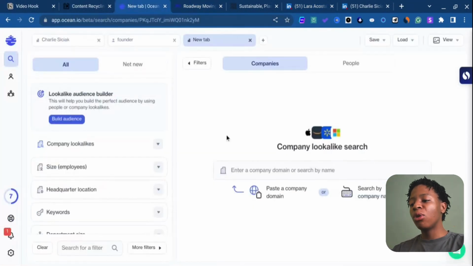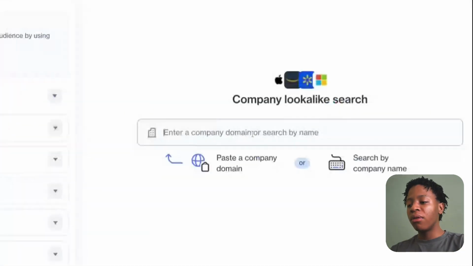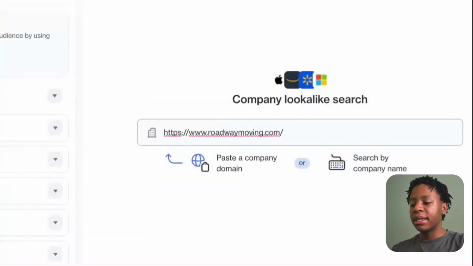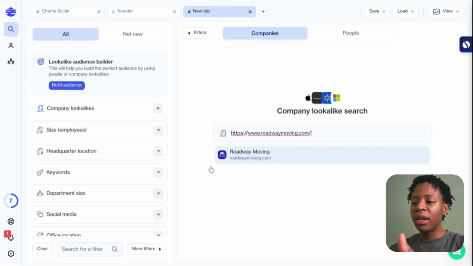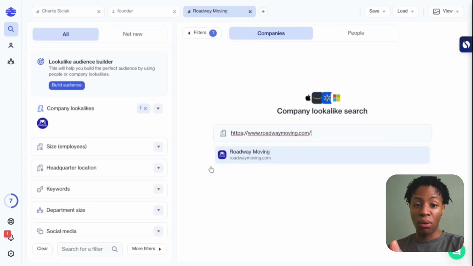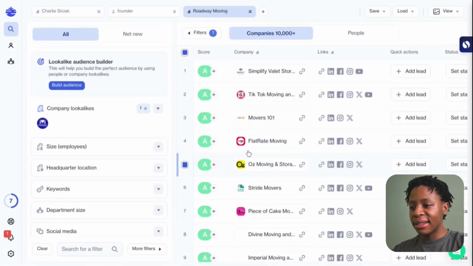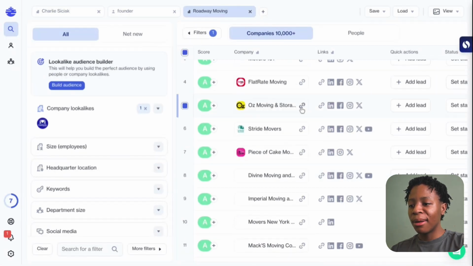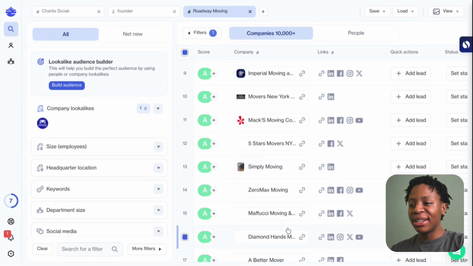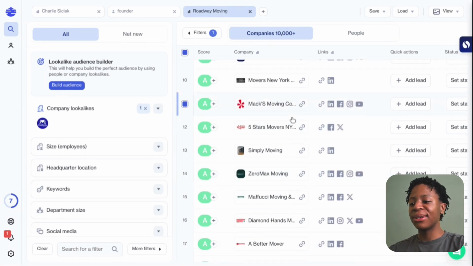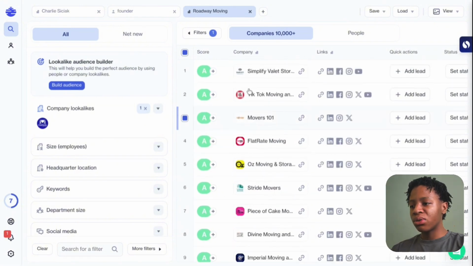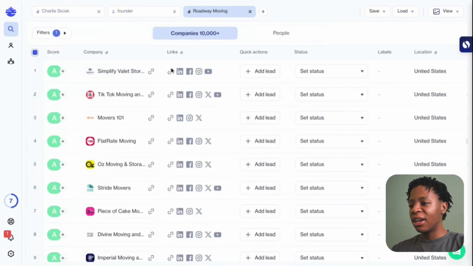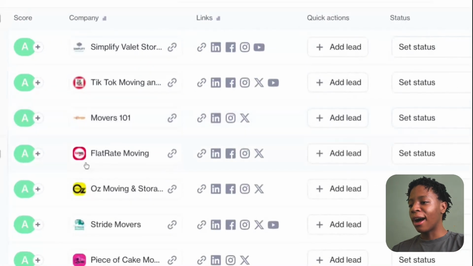So in this case, I've already copied Roadway Moving's website URL link, and I've already pasted it here, right? And as you can see, the moment you actually do that, you can literally find them within the database. So I'm going to click on that, and hopefully it's going to load all of those different prospects for us. And there we have it, ladies and gentlemen, a list of different prospects that we can literally scrape and then find the key decision makers within these businesses, right? So in this case, what I'm going to do is that I'm generally just going to open up the view a bit, and as you can see, we have some additional lookalike prospects.